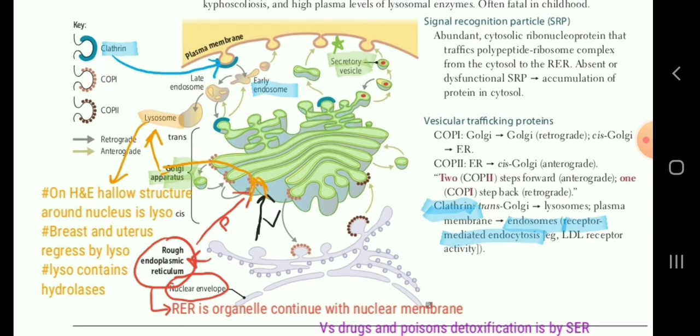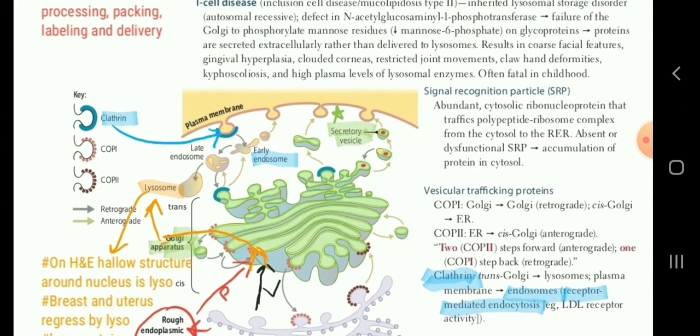For example, receptor mediated endocytosis is sometimes called pinocytosis in case it is ingesting cholesterol or LDL, for example. So it will be a semi-liquid component. So instead of endocytosis they may give pinocytosis. So you have to keep in mind it is still the clathrin coated process.